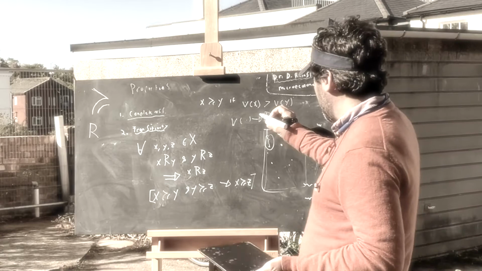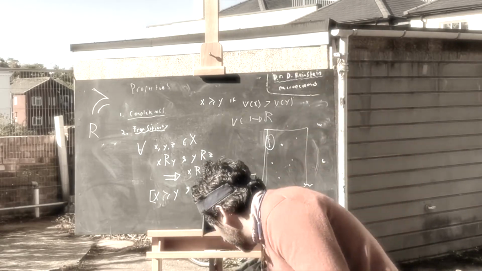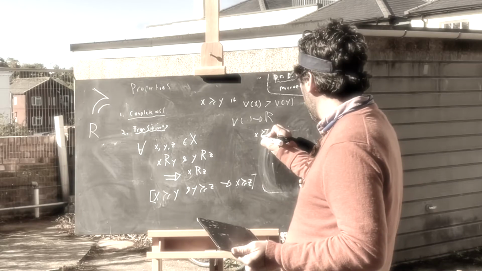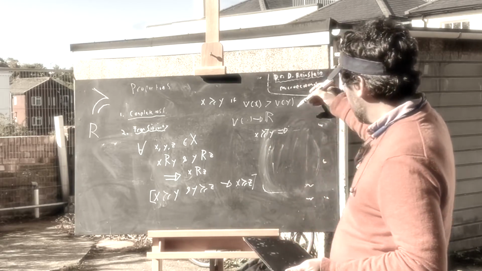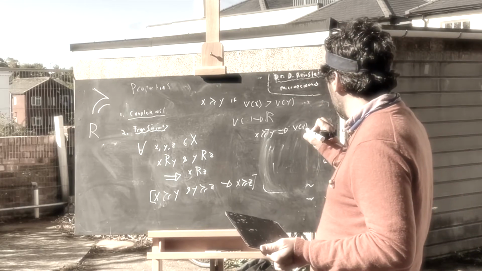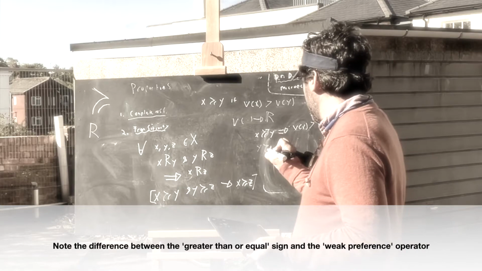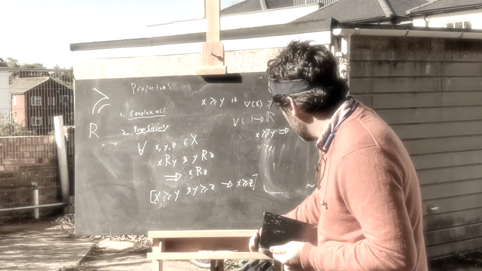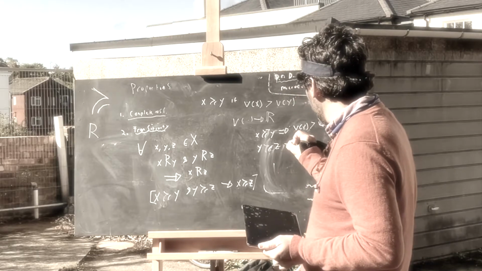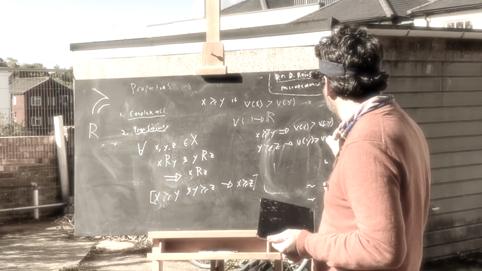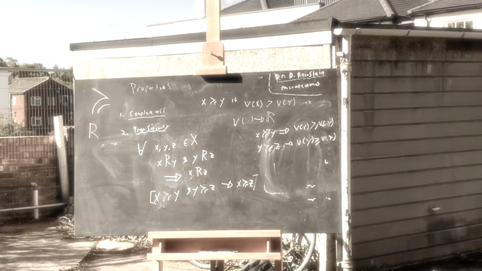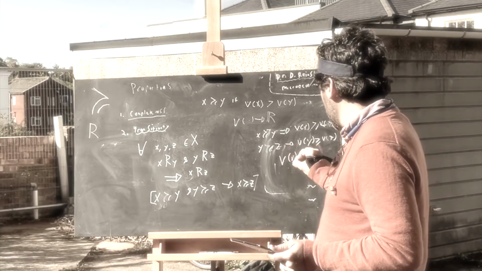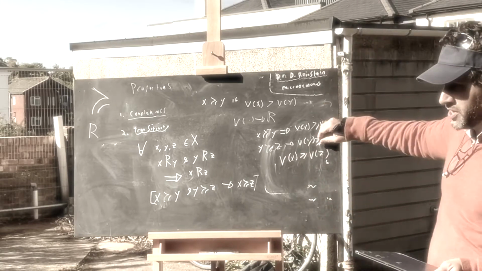Because I could say, well, if x is weakly preferred to y, then that means that V of x is greater than or equal to V of y, and if y is weakly preferred to z by this particular preference relation, then we know that V of y is greater than or equal to V of z, and we know that if V of x is greater than or equal to V of y, and V of y is greater than or equal to V of z, then we have V of x is greater than or equal to V of z by the property of the greater than or equal to relationship.